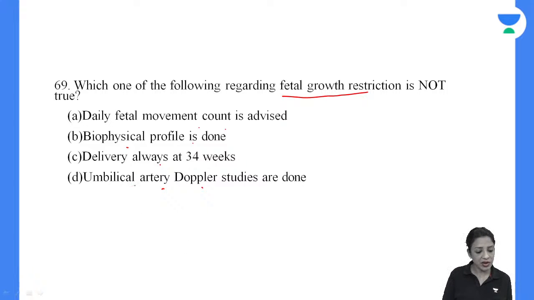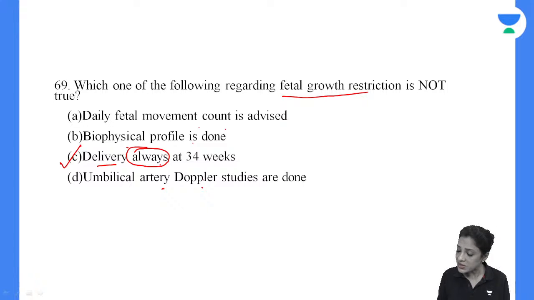69. Yes, we have one answer. Yes, Swaraj, you are right, and Duri Ravi, you are right. Okay, so delivery is never always at 34 weeks. You have to check if the baby is fine, why deliver at 34 weeks unless there is a risk to the baby.